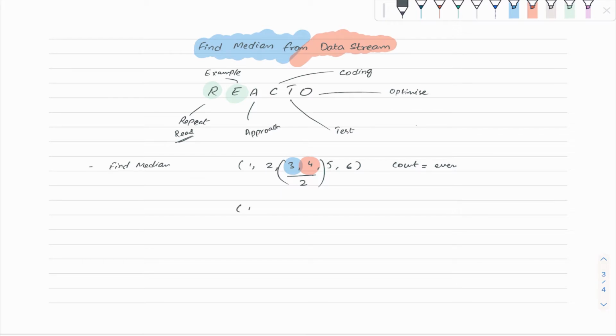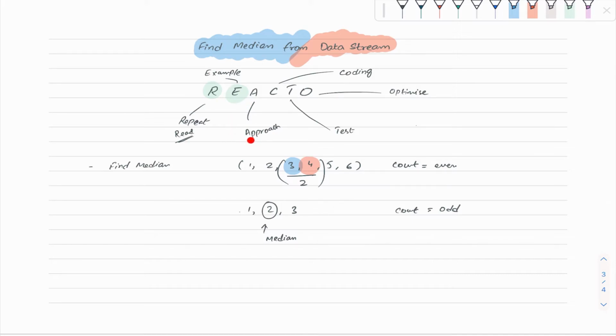In case of 1, 2, 3, the count is odd. We have an odd number of elements. We will go just to the middle, and that will be our median. Now, when we go through the example, we go into further details. We analyze the question in a way that we can get some approach. We can create some approach in our mind, and we can apply that implementation.